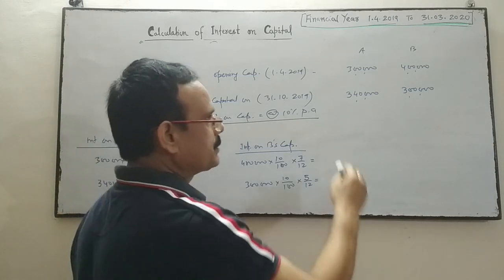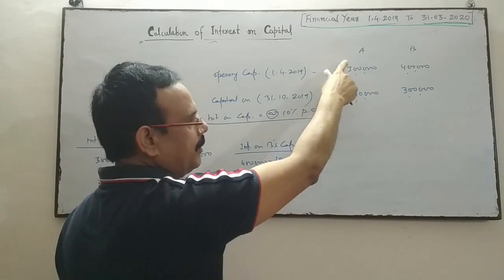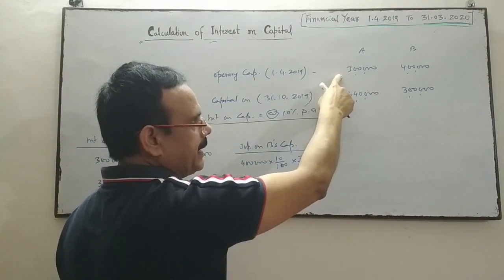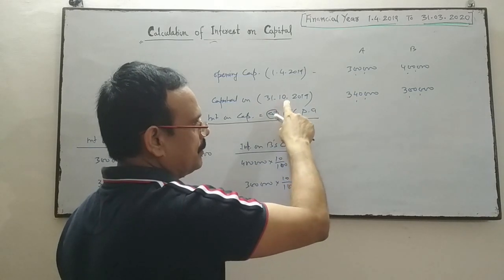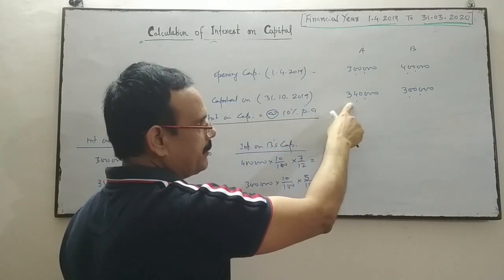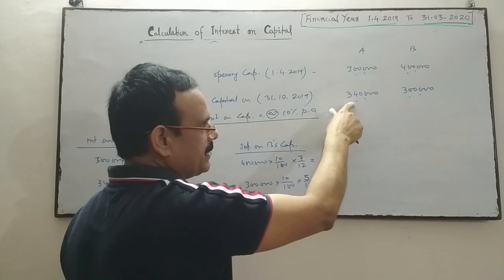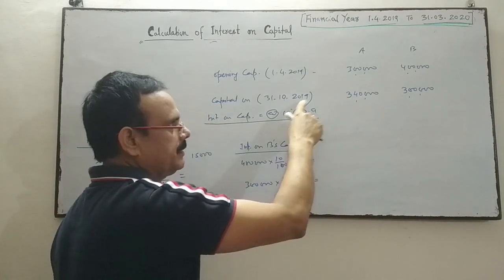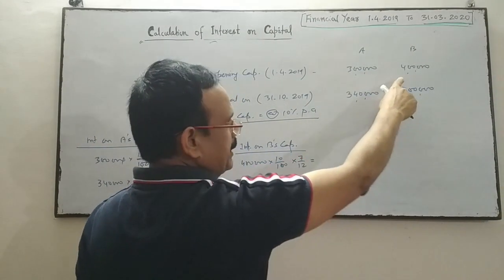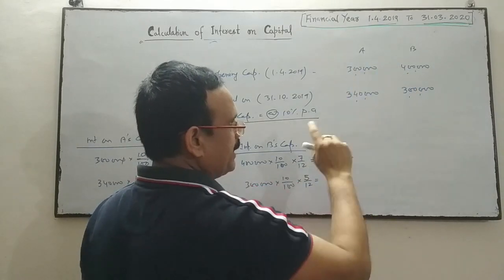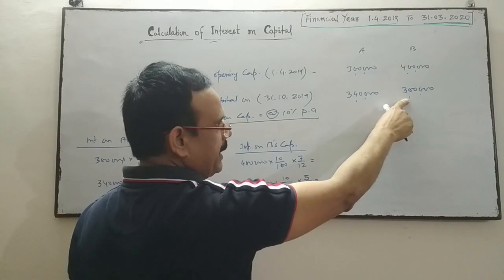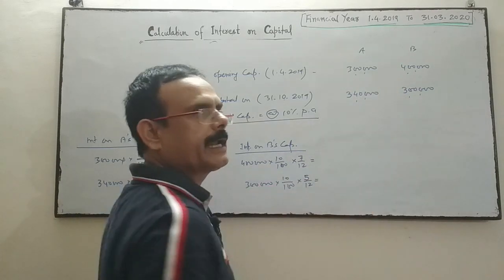You have to find out the interest on capital. So if I see this question, the capital of A is 3 lakhs, and thereafter on 31st October the capital is 3 lakh 40 thousand. It means A has introduced 40,000 as additional capital on this date. When I see the case of B, his opening capital is 4 lakhs and his capital becomes 3 lakhs. It means he has to withdraw 1 lakh capital from the firm.